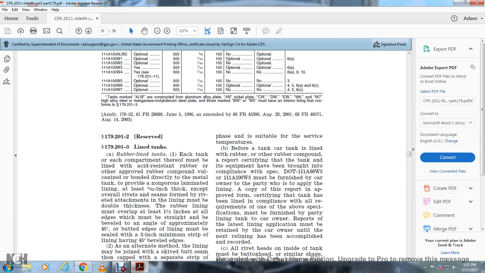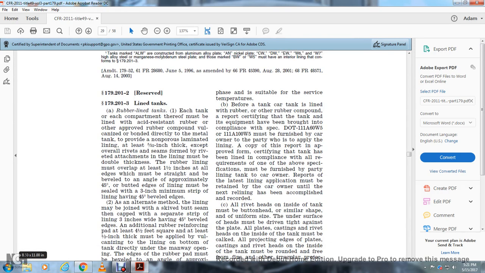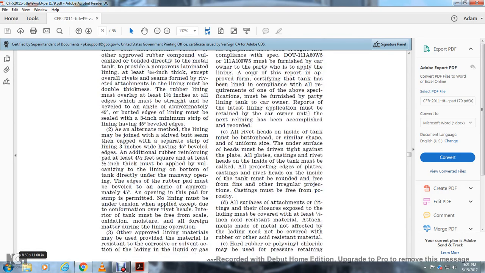The rubber lining must overlap at least 1.5 inches. The edge must be straight and beveled to an angle of approximately 45 degrees, and the edge of the lining must be sealed with a 3-inch minimum strip of lining having 45-degree beveled edges. As an alternative method, the lining may be joined with a skived butt seam, but then capped with a separate strip of lining 3 inches wide, having 45-degree beveled edges.